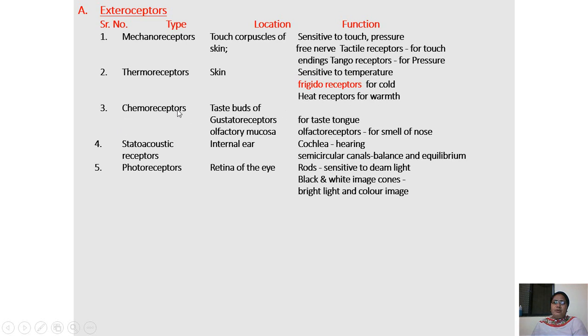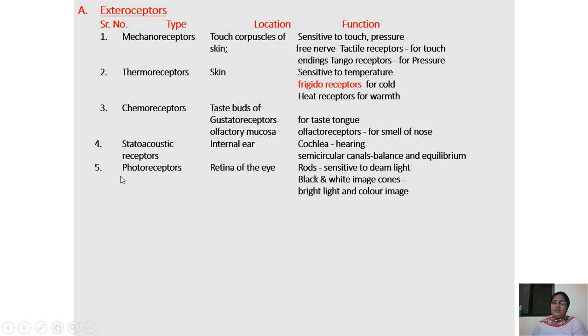Third one is the chemoreceptors. These are the taste buds, gustatoreceptors, for the tongue, and the olfactory mucosa, olfactoreceptors, for the sense of smell. Fourth one is the statoacoustic receptors. They are present in the internal ear. Function is in the cochlea, that is hearing, and semicircular canals for balance and equilibrium.